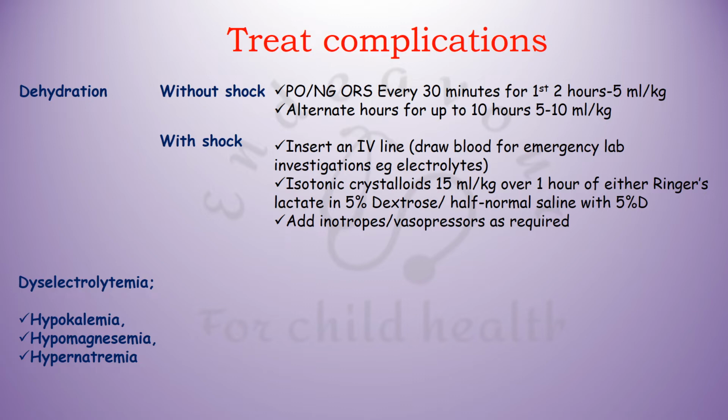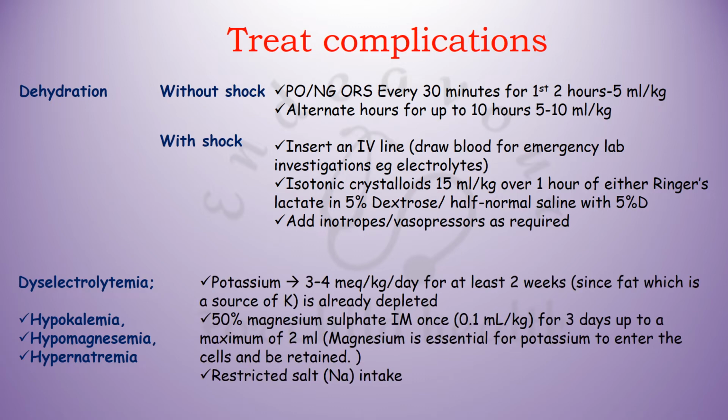Now, dyselectrolytemias, which are commonly seen in patients with malnutrition, are hypokalemia, hypomagnesemia, and hypernatremia. So, you manage them, give potassium 3 to 4 mEq per kg per day for at least 2 weeks, 50% magnesium sulfate IM once for 3 days up to a maximum of 2 ml. Magnesium is essential for potassium to enter the cells and be retained. For hypernatremia, you need to give restricted salt intake.